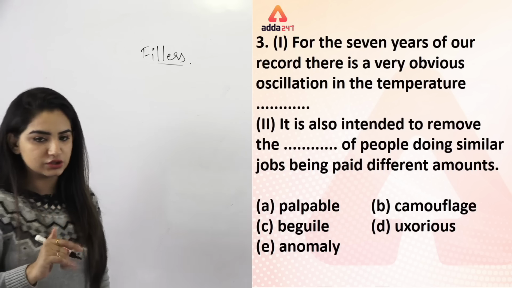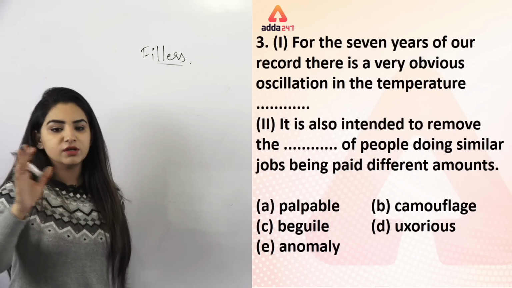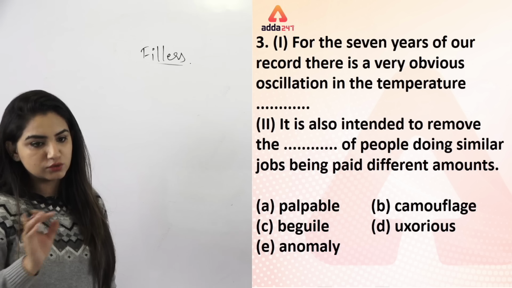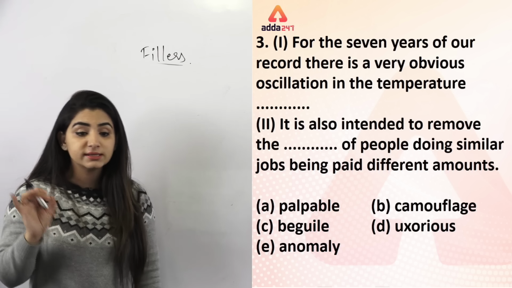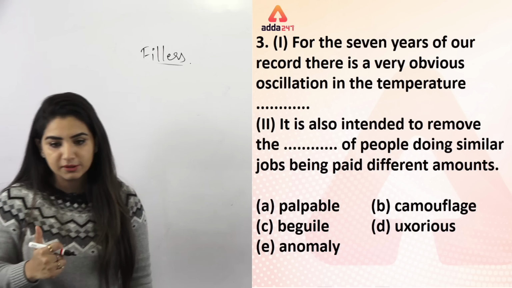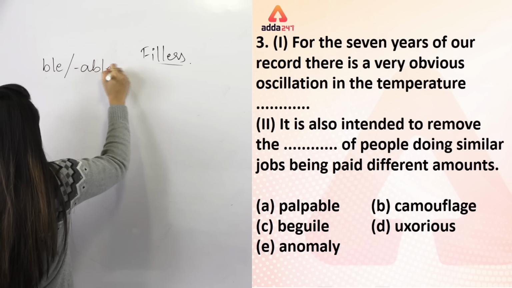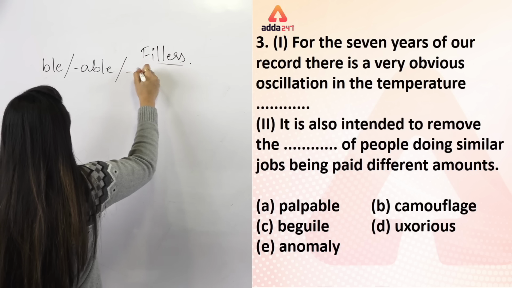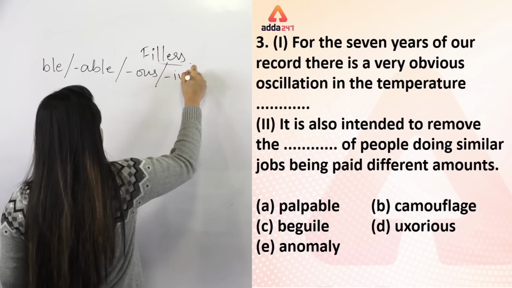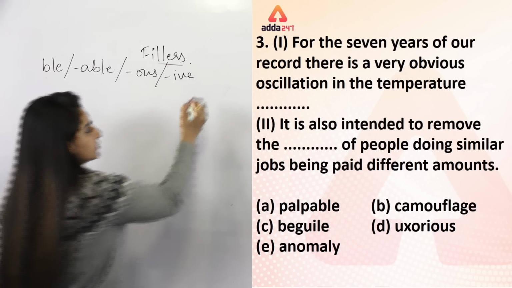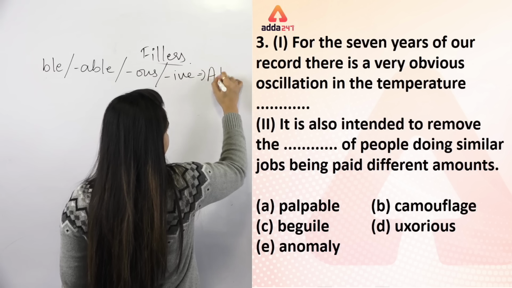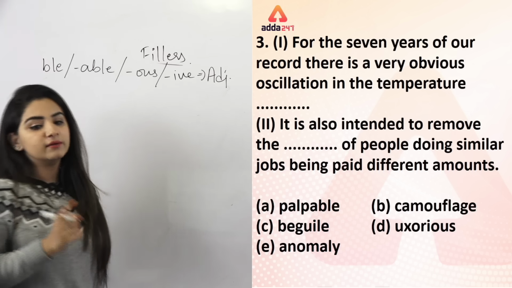So for 7 years of our record, हमारे रिकॉर्ड के 7 years के अनुसार, there is a very obvious oscillation, बहुत obvious oscillation है in the temperature. Palpable नहीं लग सकता, why? Because every word that ends with BLE or ABLE, or you can say OUS or IVE, all these words are what? All these words are adjectives. Right? All these words are adjectives.